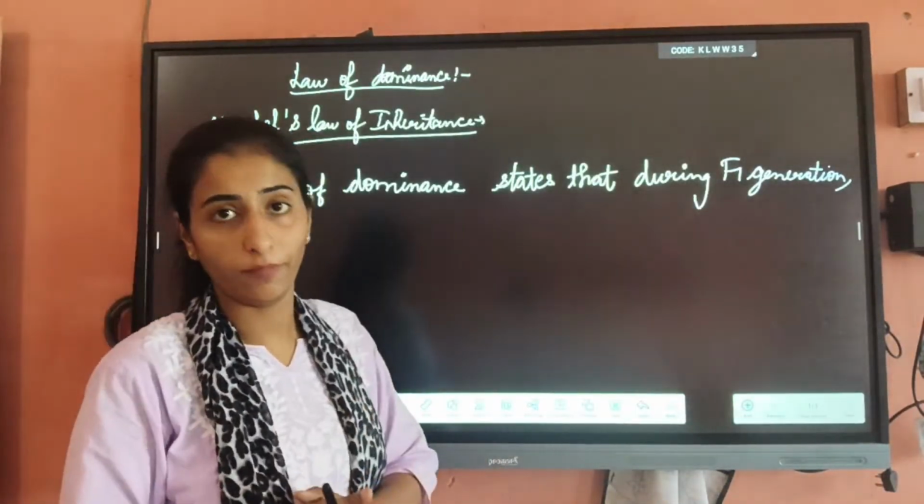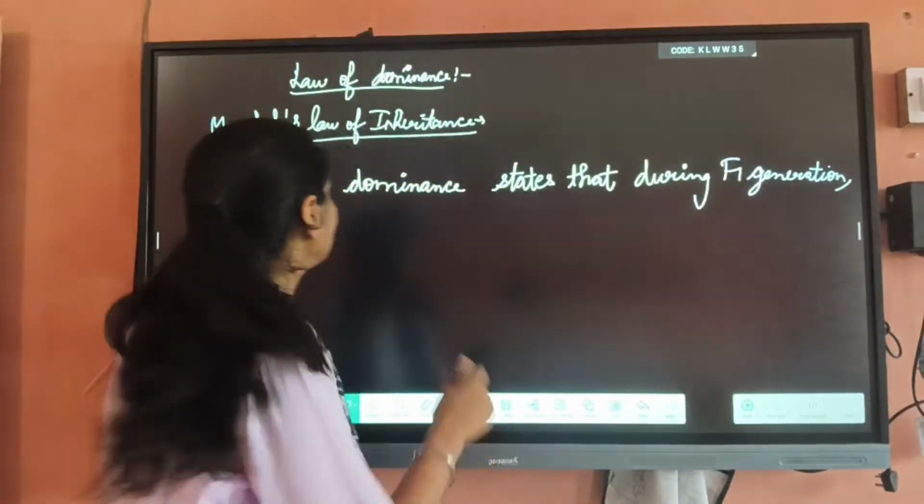That is known as the law of dominance. Let me give you one example for this.